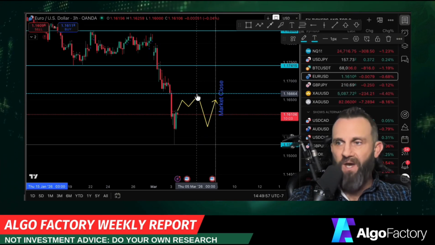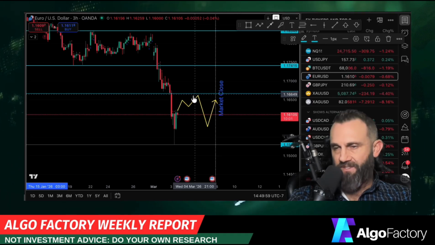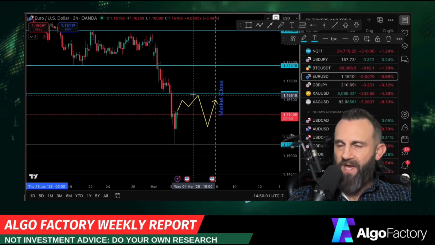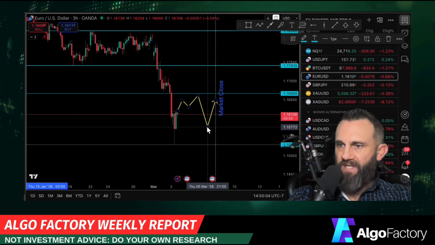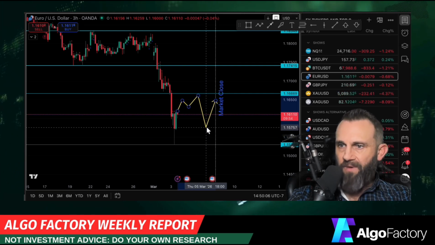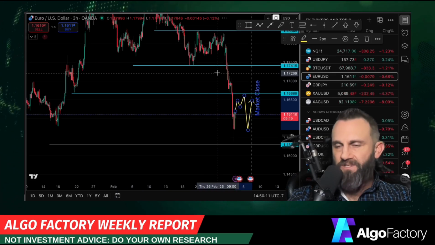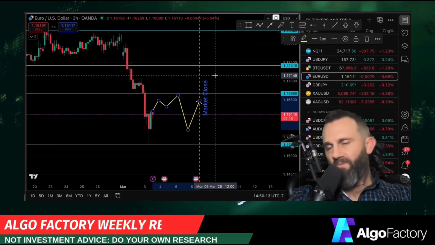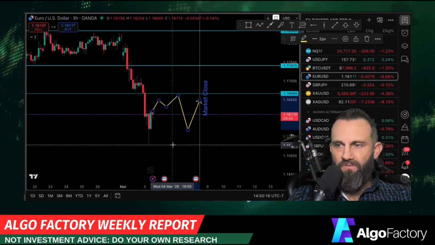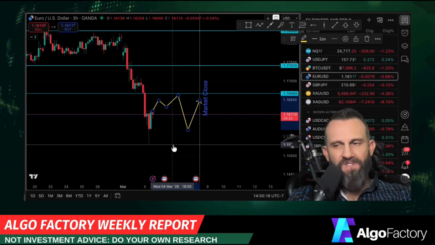Let me rephrase that. 116.66 is that number. So price might swipe that, and then we're going to see what it does. It might come back down and create some kind of a double bottom in this general area, and then we're going to see if it actually heads back up. But there's a lot of bearishness in the euro right now. We're going to see if it has the power to punch through that lower bound. I don't think it will, but it's quite possible.